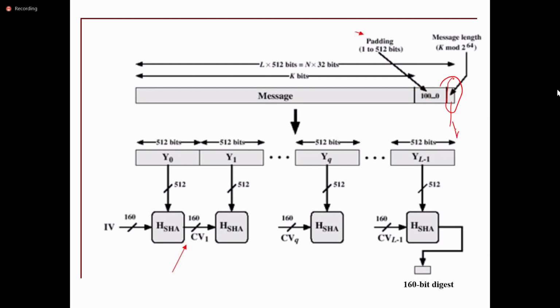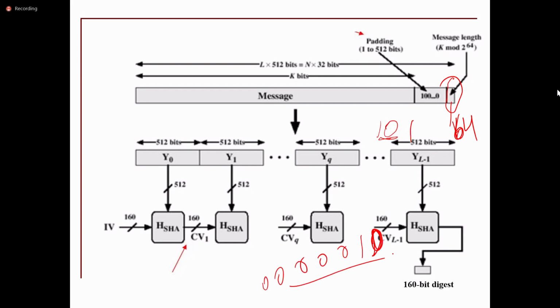In this 64 bits, all 64 may not have ones or zeros. If the message length is only 2 bits, then the value will be 10, and the remaining 62 bits we consider as zeros itself.